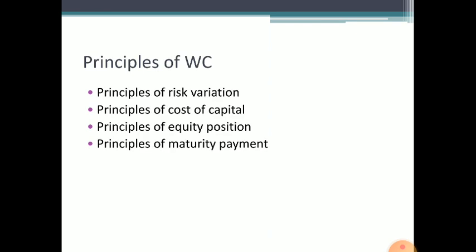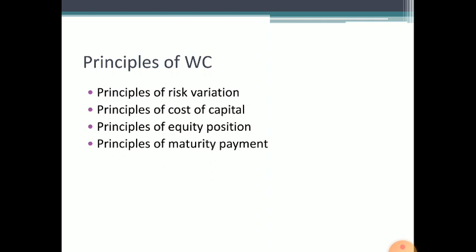Next, our topic is principles of working capital. There are some principles. What are they? Principle of risk variation, principle of cost of capital, principle of equity position. The last one, principle of maturity payment.